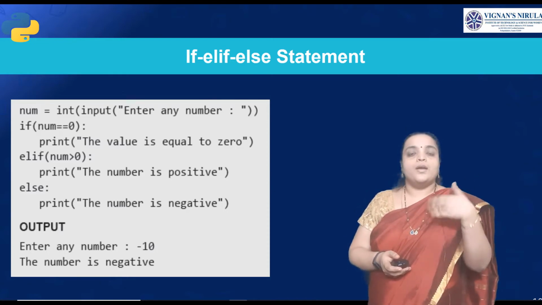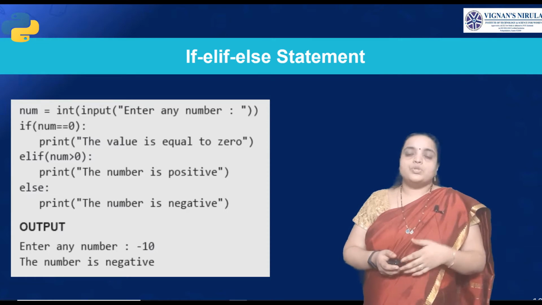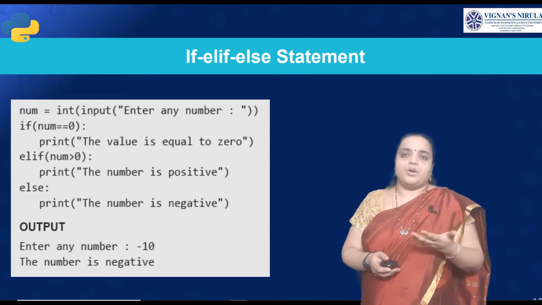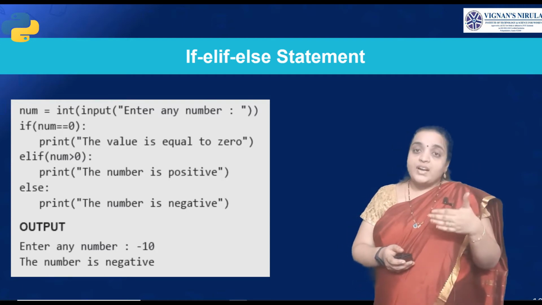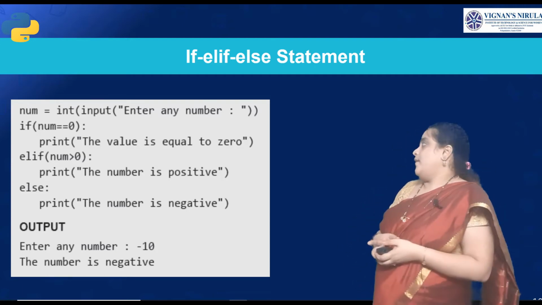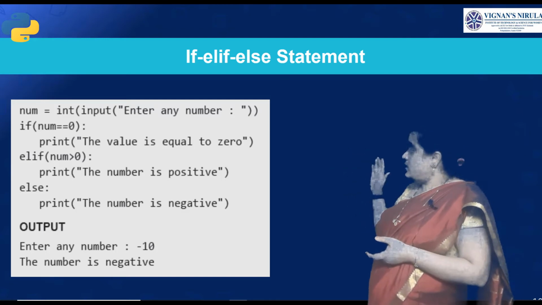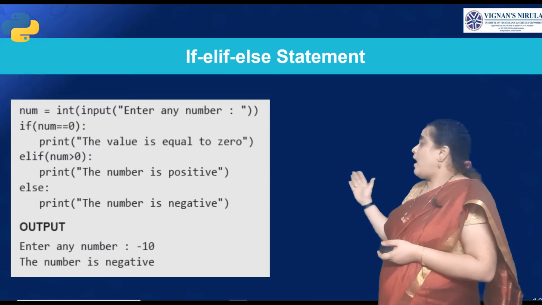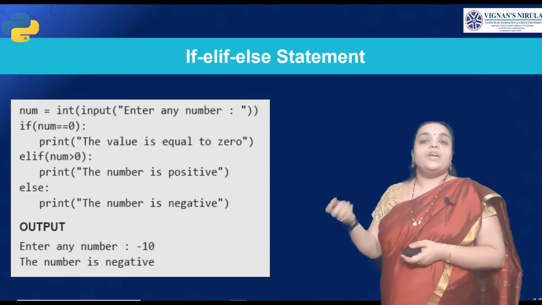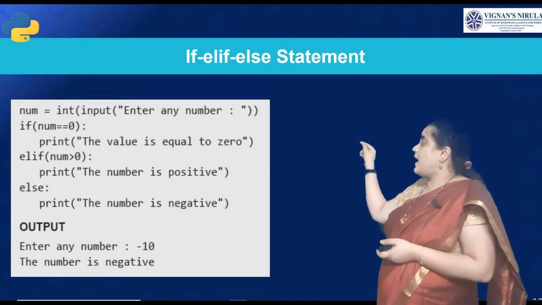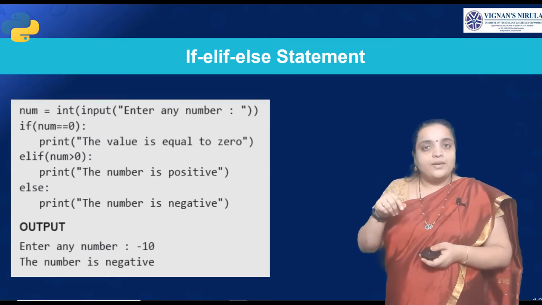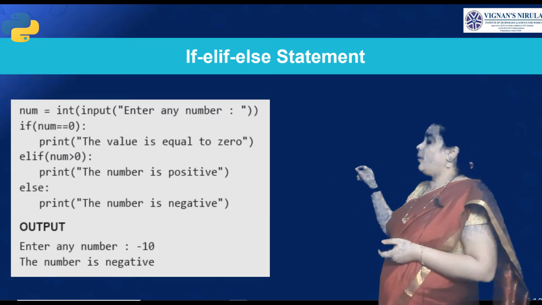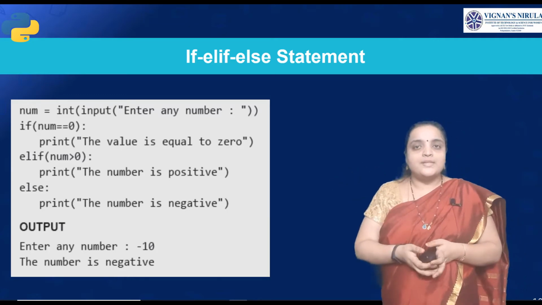This is explained with the help of an example. Here we have taken an integer as a number, and the number is assigned a value. If the number is equal to 0, it will print the number is equal to 0. If the number is greater than 0, it is a positive number. Otherwise, it is a negative number. If you give 0, it will execute the if block. If you give 1, it will execute the elif block. If you give -1, it will execute the else part. Is that clear, students?